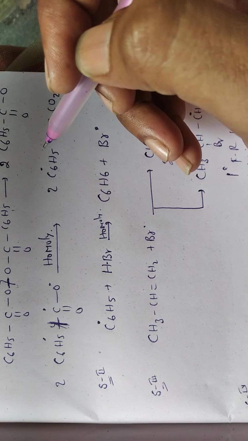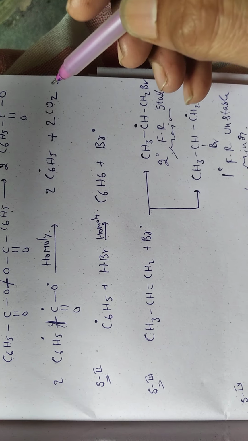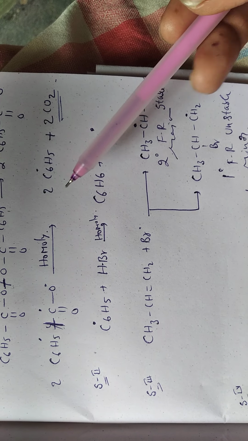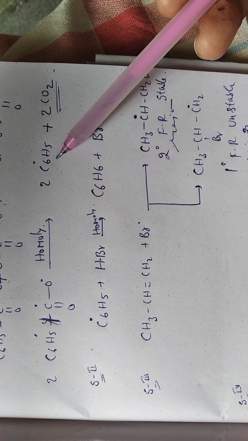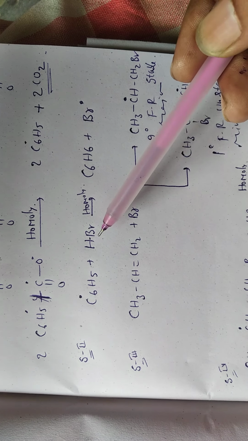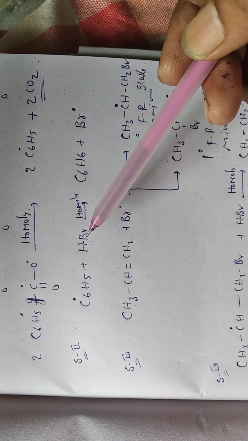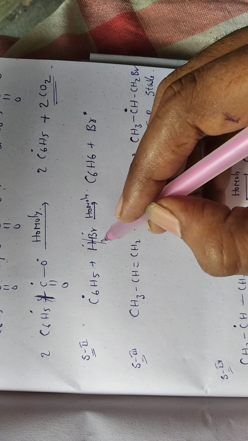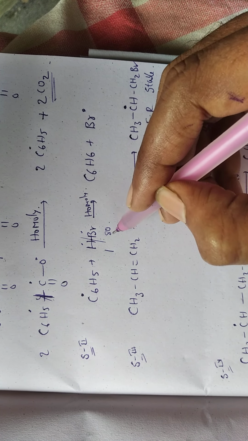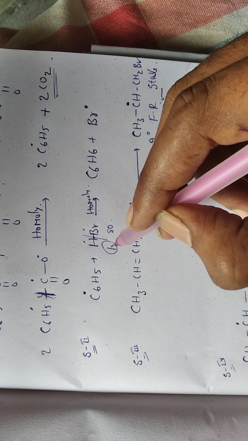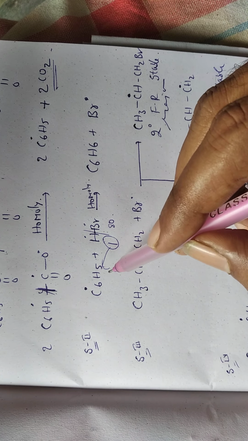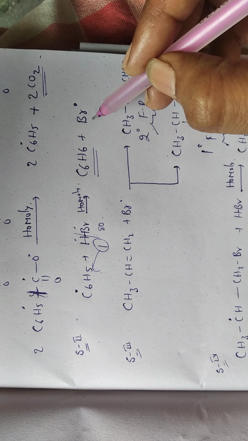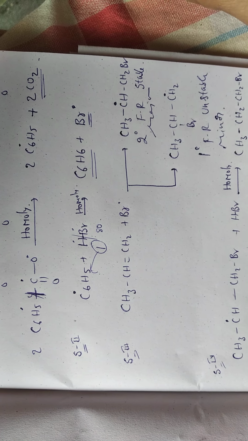The carbon atoms get one electron each and a double bond is formed, so 2 moles of CO2 are removed. Finally it forms the phenyl free radical. Now this phenyl free radical reacts with one of the reactants, HBr, which undergoes homolytic fission. The hydrogen mass is 1 unit and bromine is 80 units, so the mobility of the hydrogen radical is very high. It combines with the phenyl radical and forms C6H6, benzene. Next, a bromine free radical is also formed.